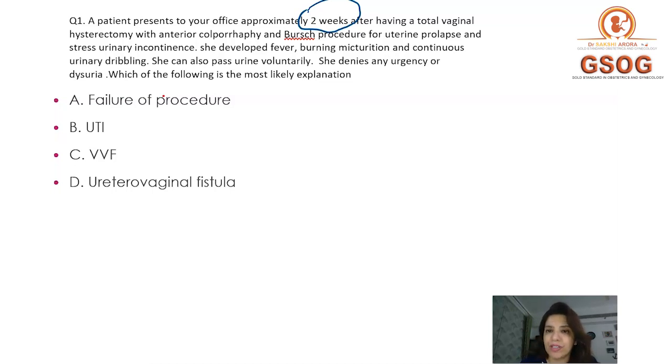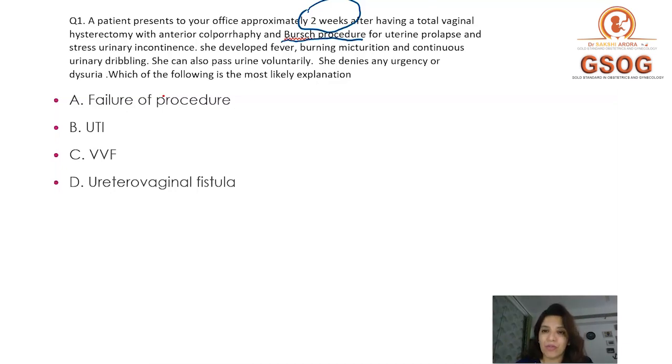Now, first tell me, what is this Bursch procedure used for? Bursch procedure is for stress urinary incontinence, right? So the total vaginal hysterectomy with anterior colporrhaphy was done for uterine prolapse, and the Bursch procedure, as I just told you, is a surgery for SUI, the stress urinary incontinence.